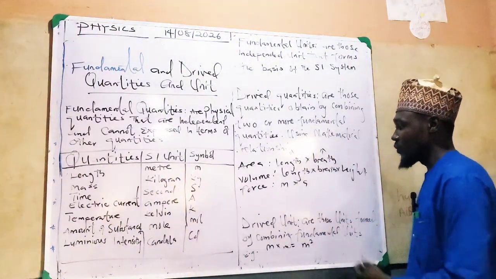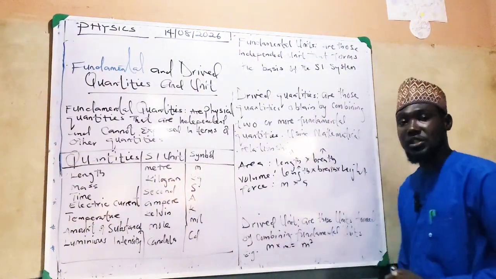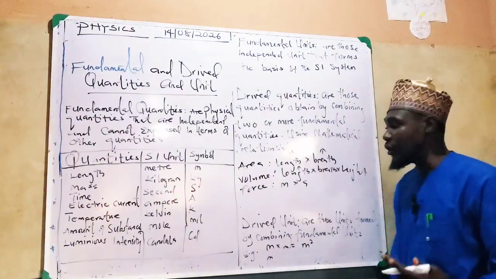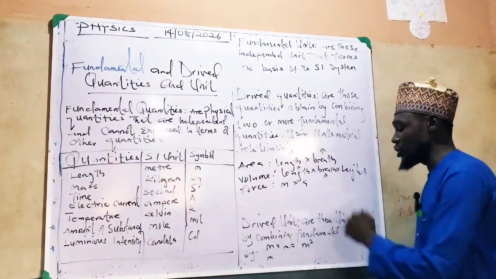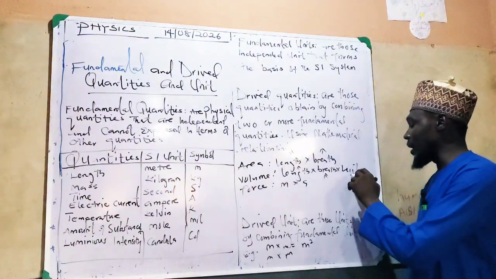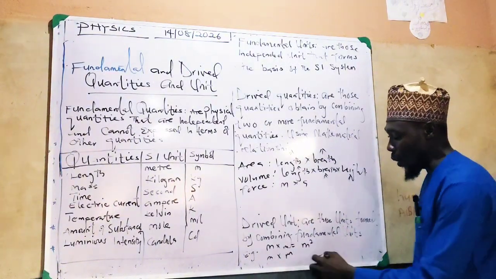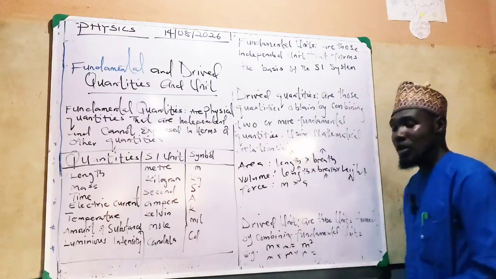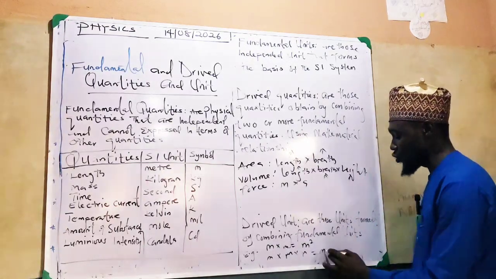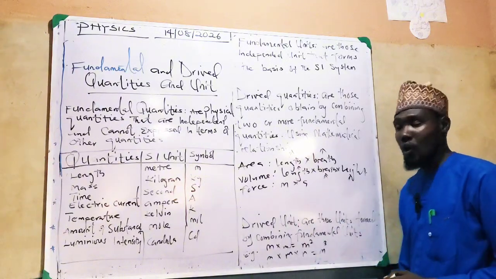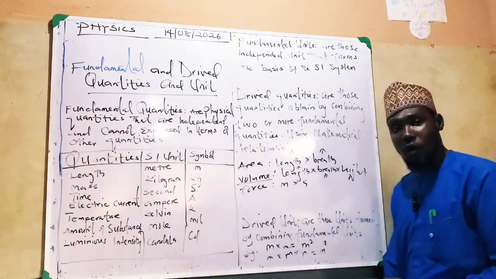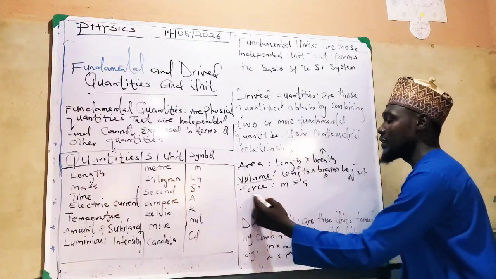Likewise, for volume, we have a fundamental quantity here, which is length, with m as its unit. Another fundamental quantity here, with m as its unit. And another fundamental quantity here, with m as its unit. So I multiply the three m's, which gives m to the power of 3, or m cubed, as the unit of volume.